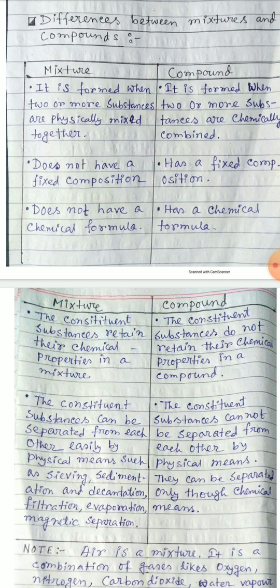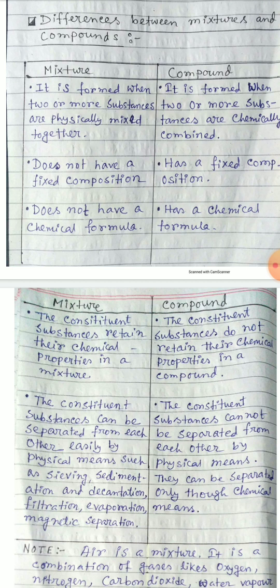Second, next point, a mixture does not have a fixed composition. I've already told this in the characteristics of a mixture. But a compound has a fixed composition. For example, in the case of water, the ratio of hydrogen to oxygen is 2:1. So there is a fixed composition in the case of a compound.